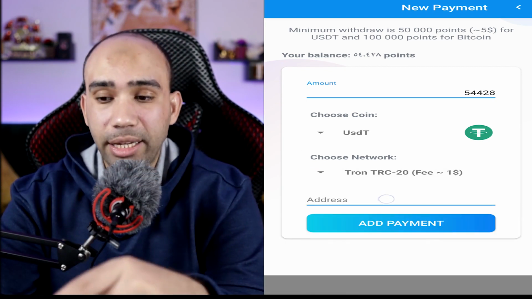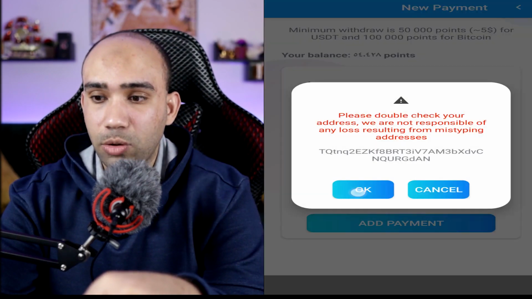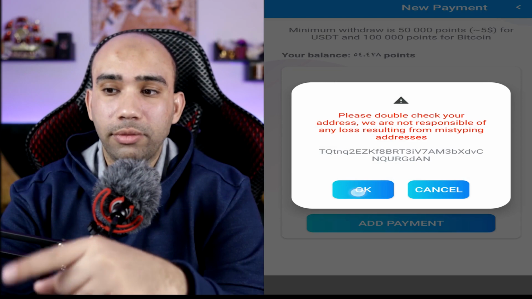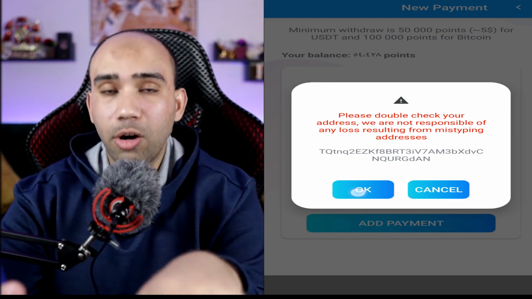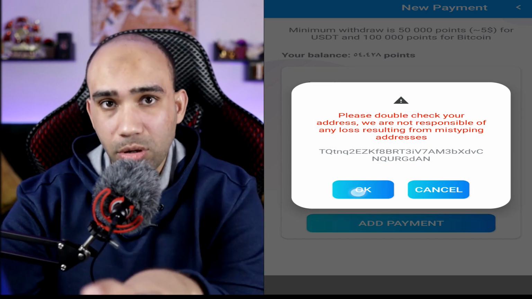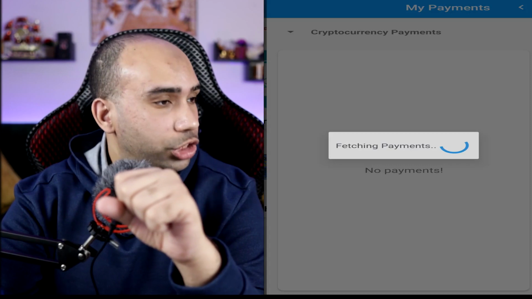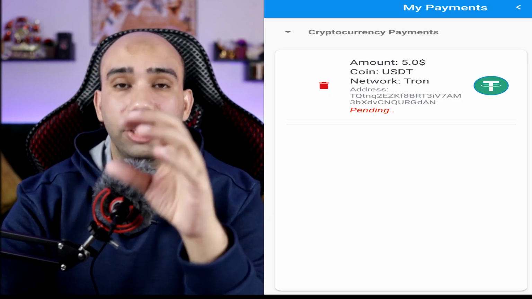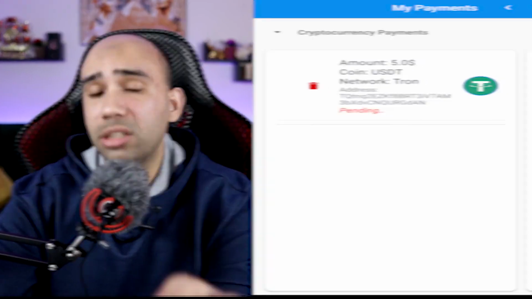Click on the address. It says here, confirm your wallet number so that we do not send the money incorrectly. There is no possibility of recovery. Of course, this is an important thing. You must verify it. You will click OK, very excellent. You have submitted a request for withdrawal. I will click on this. Is this the account or the amount under review? I will wait to see if it arrives after a while, and then I will tell you.